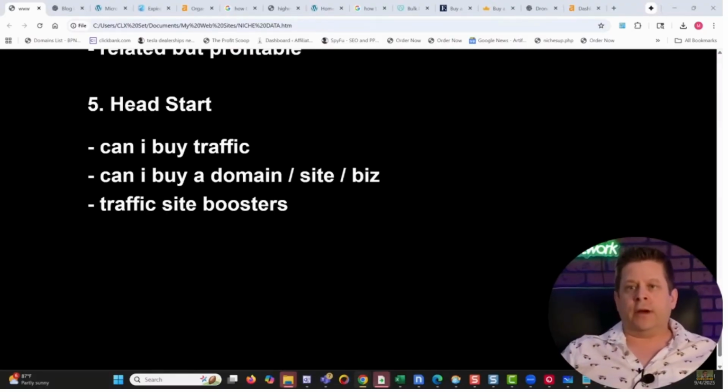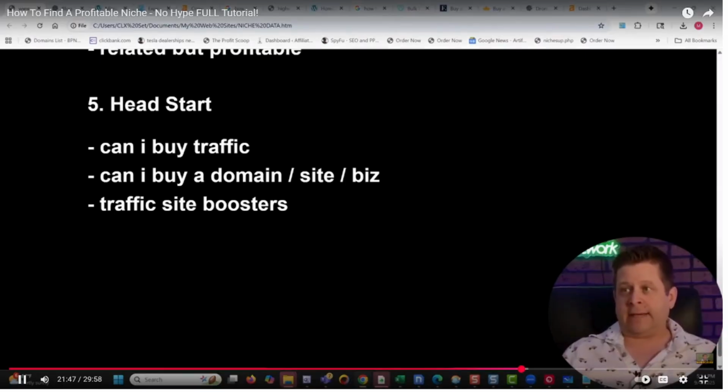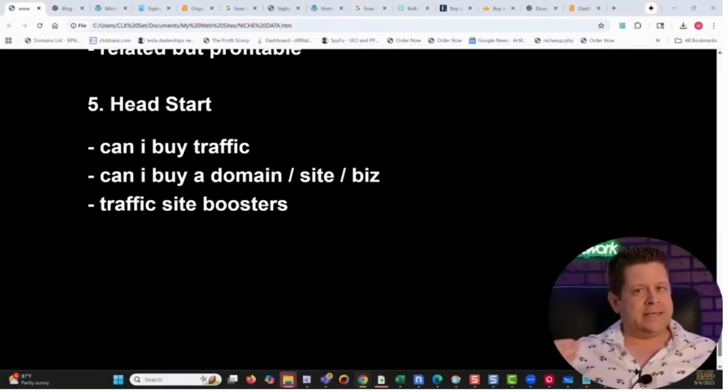This is what we do over at gotniches.com, where I go through and buy domains all the time with a specific criteria, knowing the offers I want to go for, knowing the traffic that's out there, and knowing how I can build it up. And it works like crazy. It's fantastic. It's not like a magic button, but it does help me get ahead, and it does help me get traffic fast.